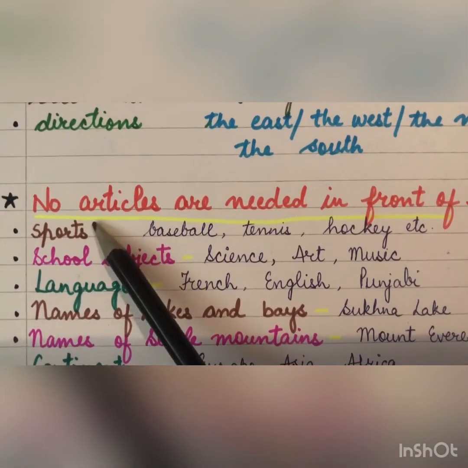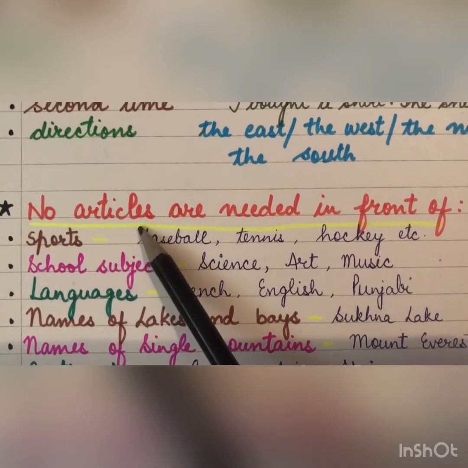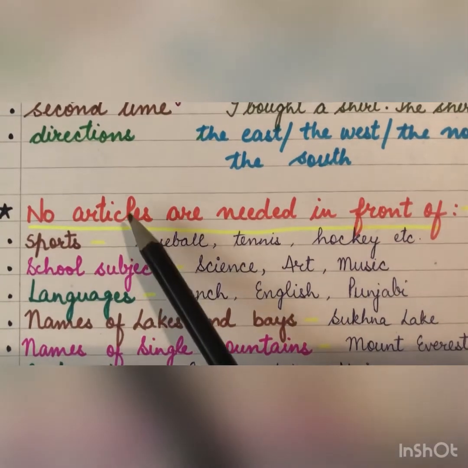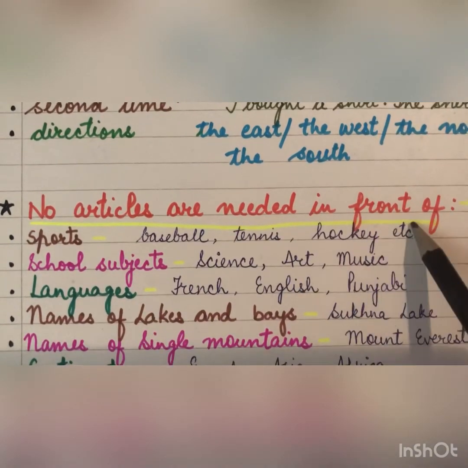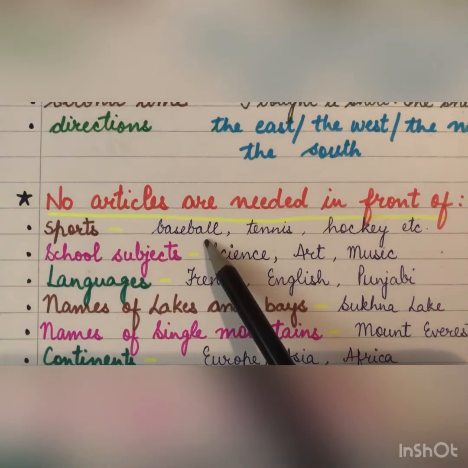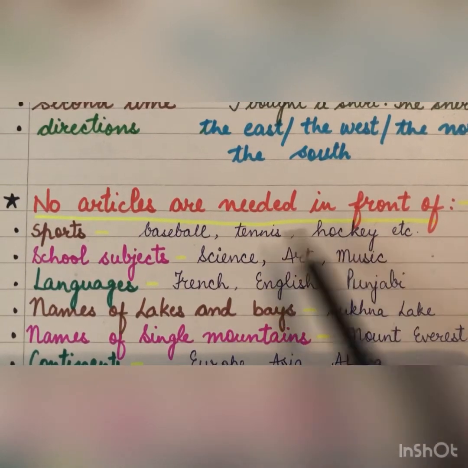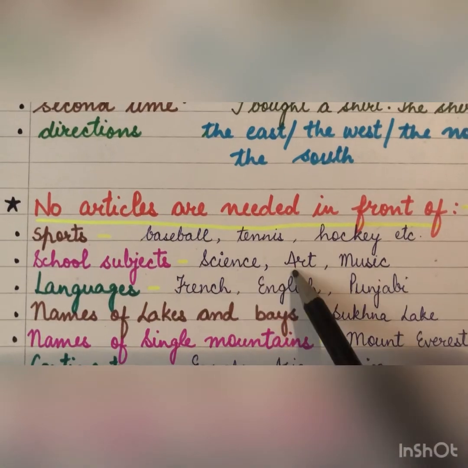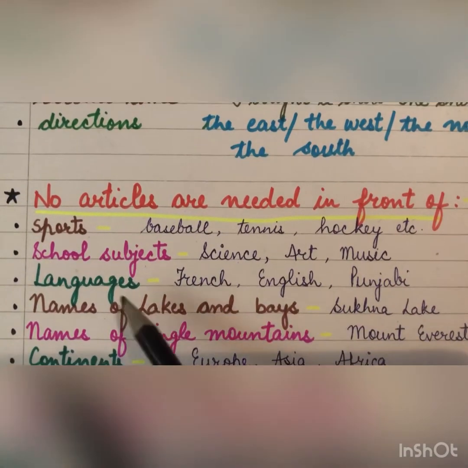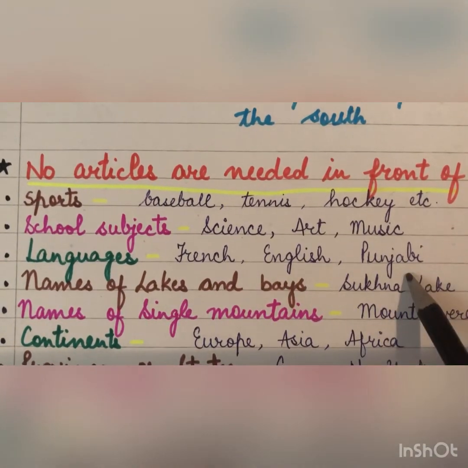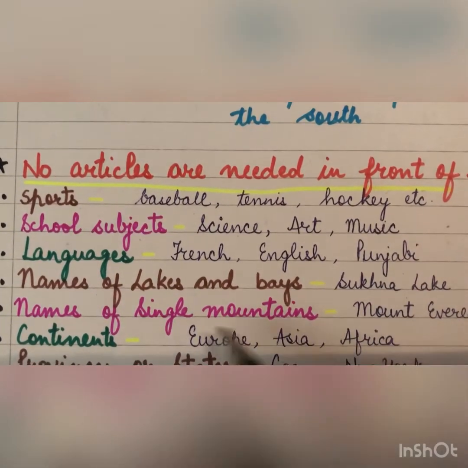There are some nouns where no articles are needed in front of them. These are sports. For example, baseball, tennis, hockey. School subjects. It could be any: science, art, music, or any other subject. Languages. French, English, Punjabi. These are some examples.